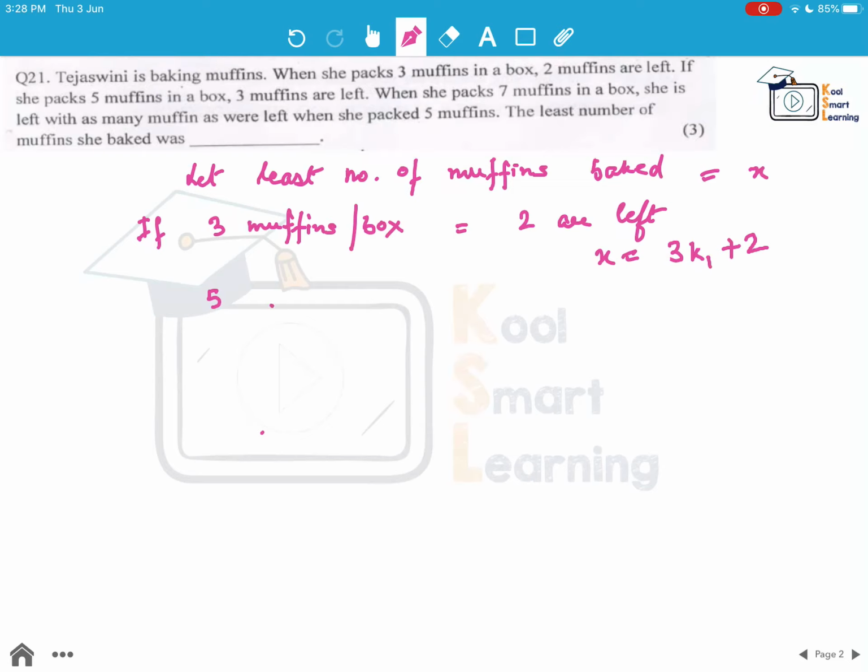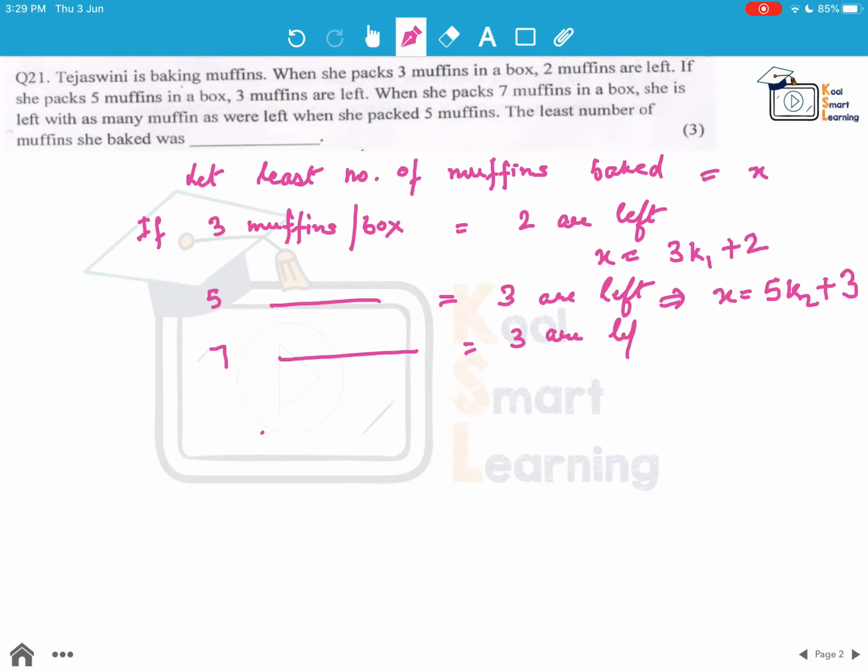Similarly, if 5 muffins per box are packed, 3 are left. So this means X is of the type 5k2 plus 3. Similarly, in case of 7 muffins, again 3 are left. So this again implies X is of the type 7k3 plus 3. Why are we writing different constants? Because it will be different multiples of 3, 5 or 7.